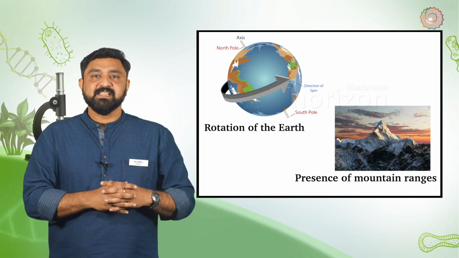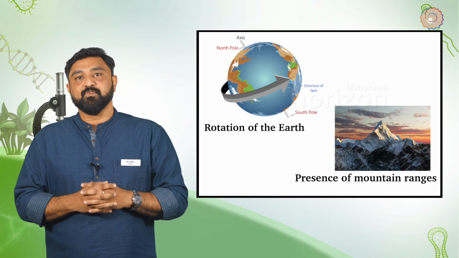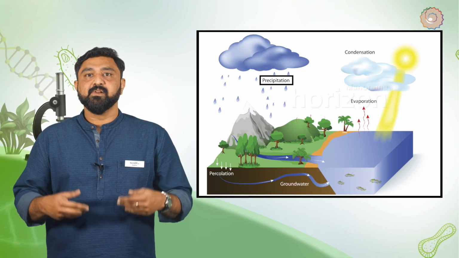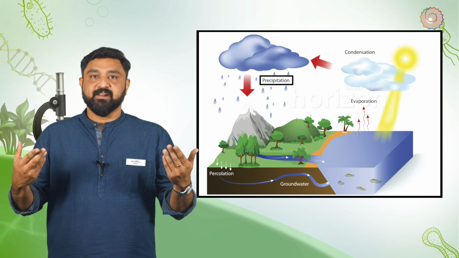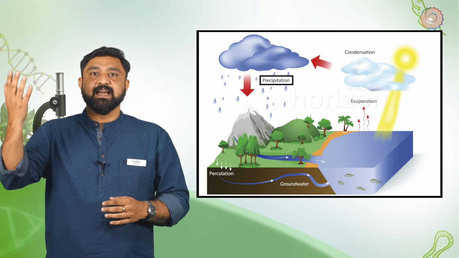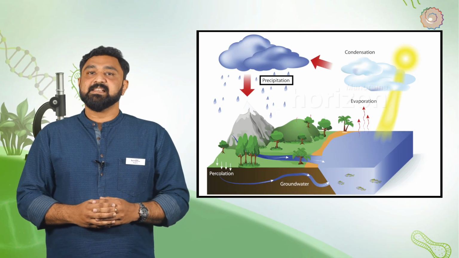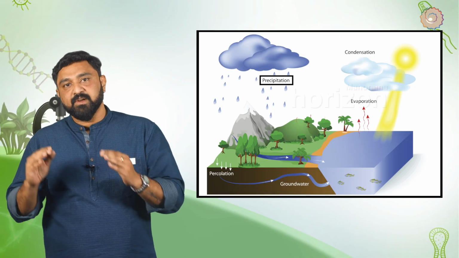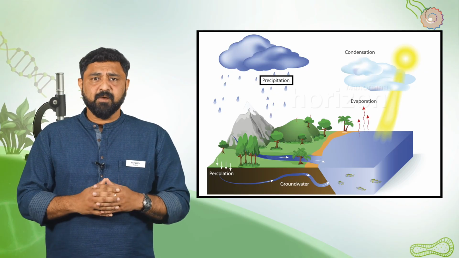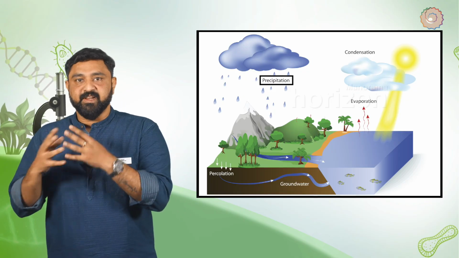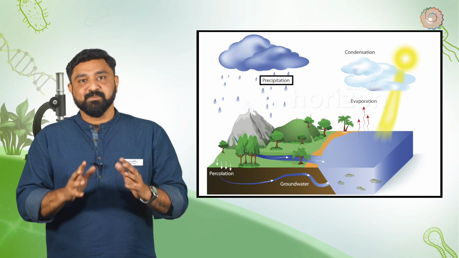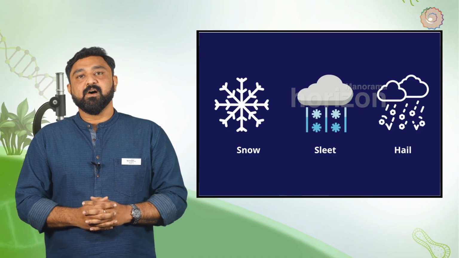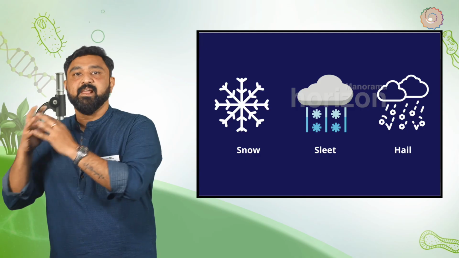Apart from causing land and sea breezes, air also helps to form rain. Let us see how. Water bodies get heated during the day and water evaporates into the air. Hot air rises and carries water vapor with it. As the air rises, it cools. This causes the vapor to condense into tiny droplets. When these droplets grow bigger, they fall as rain. This process is called precipitation. When the temperature is low, the precipitation may occur in the form of snow, sleet, or hail.